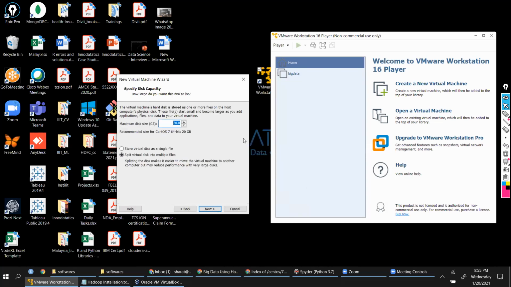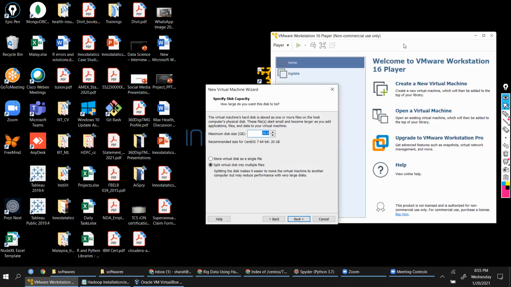Here you are going to give minimum disk size. Minimum disk size, remember it is not maximum, it is minimum. Okay.